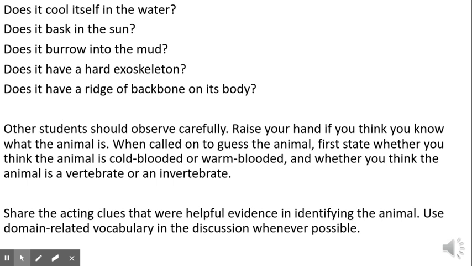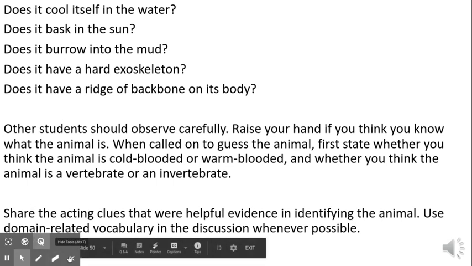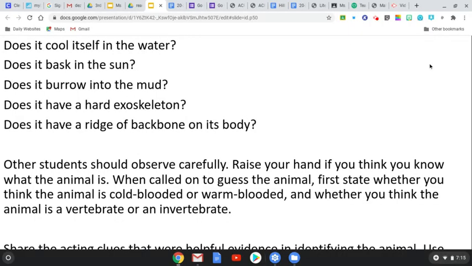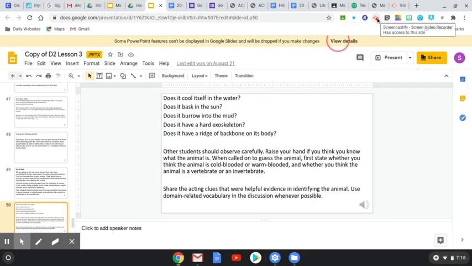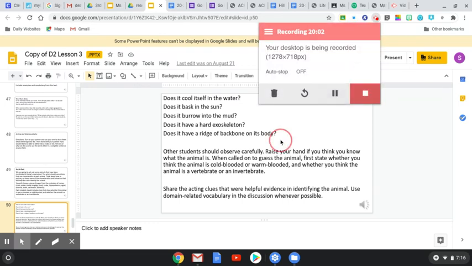All right. Good job, guys. Hope you enjoyed learning more about vertebrates and invertebrates. And we will look at our chart and fill out our chart during our afternoon meet.